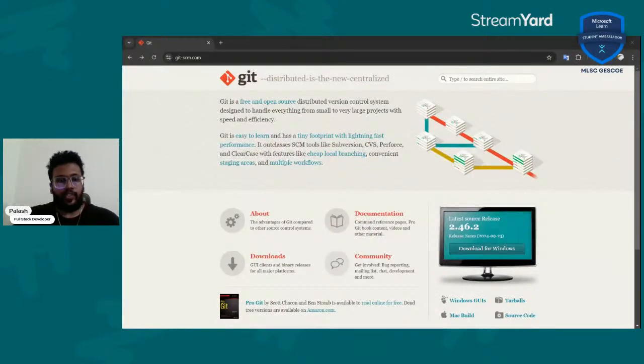Yeah, so all you need to do is just go to this URL git-scm.com, or you can just look up Git on Google and it will take you to this website.